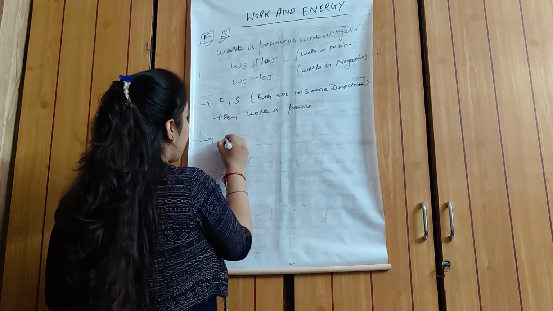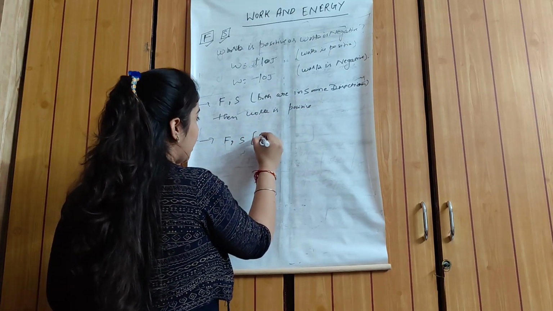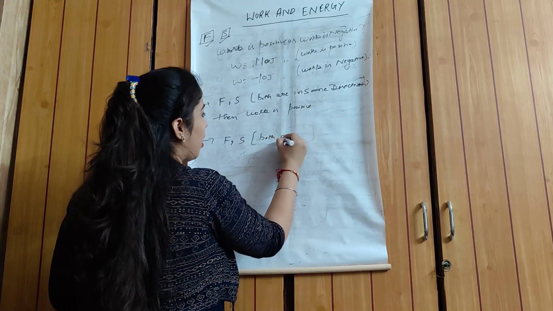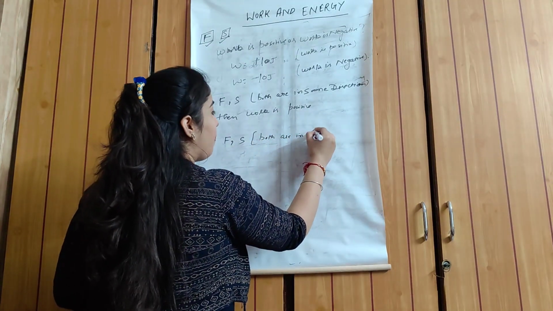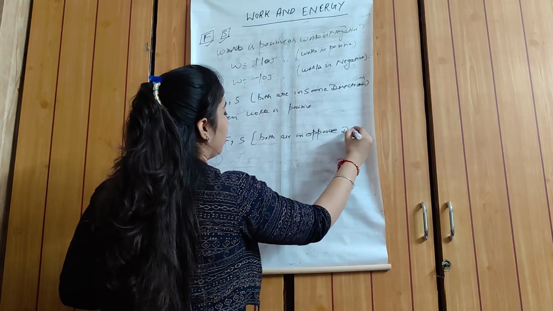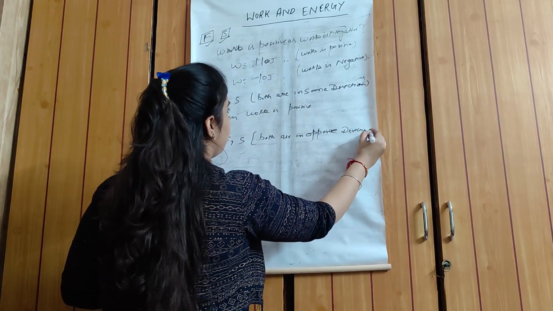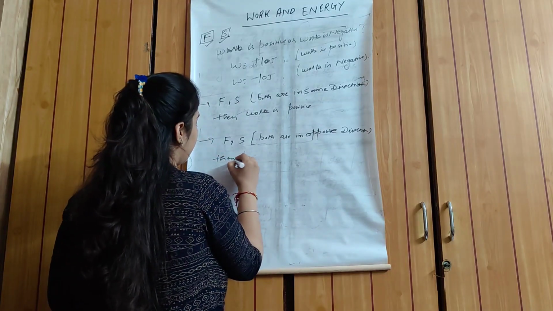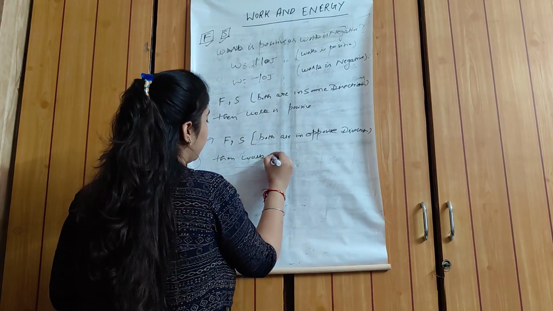And the second case, when F and S both are in opposite direction, then work is negative.